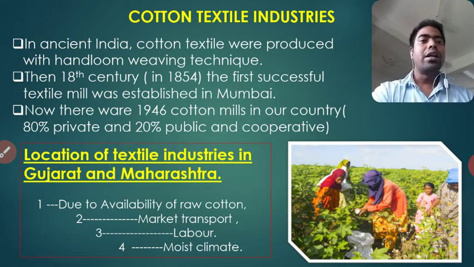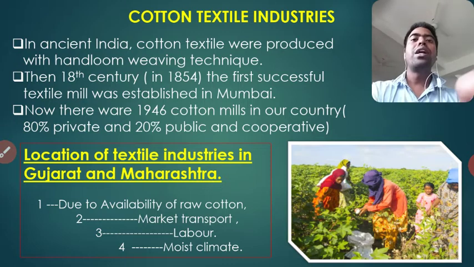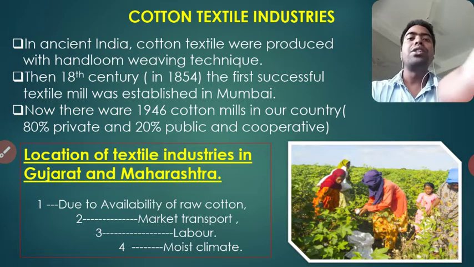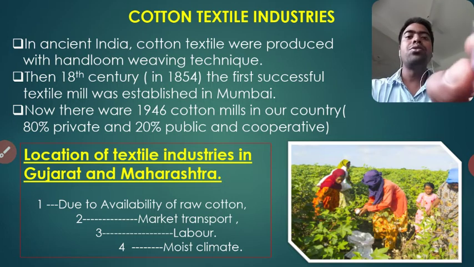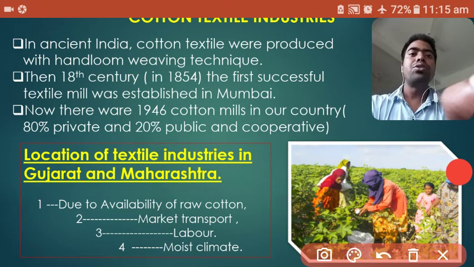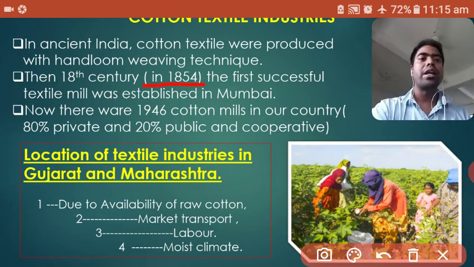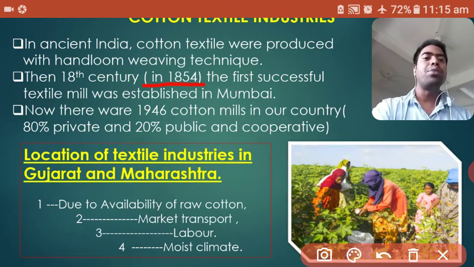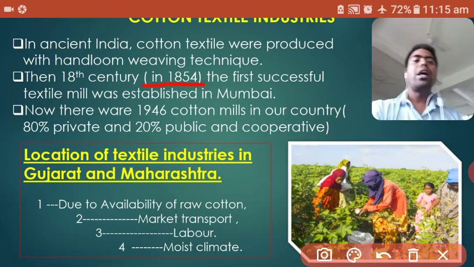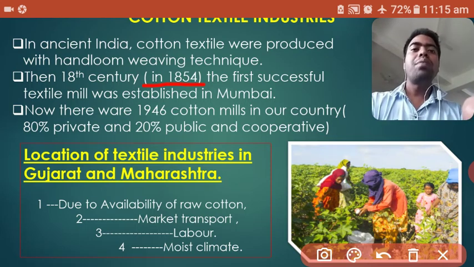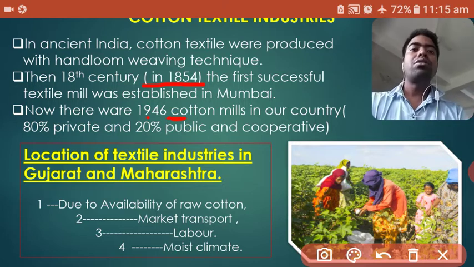People were involved in producing cotton goods by handloom. Then in the 18th century, in 1854, the first successful textile mill was established in Mumbai, Maharashtra. Now in our country almost 1946 cotton mills are situated.